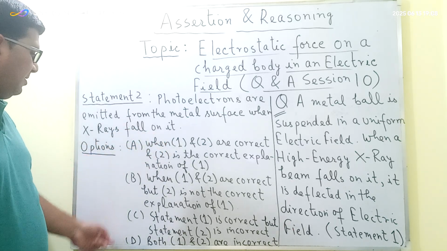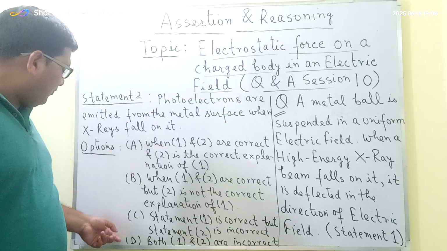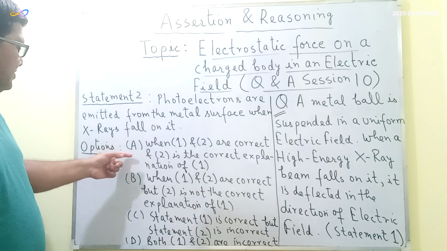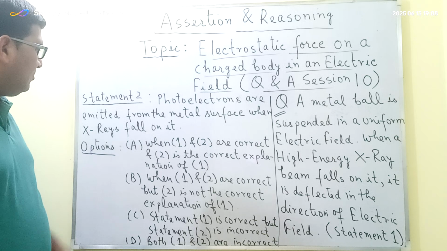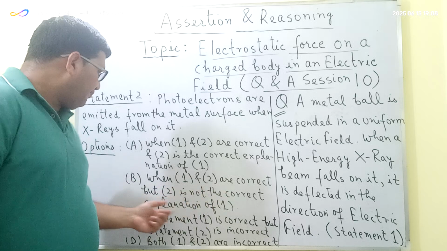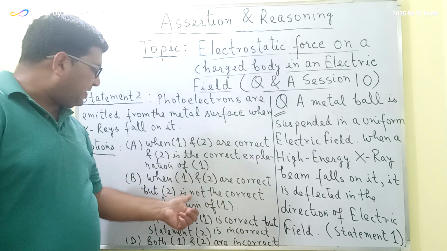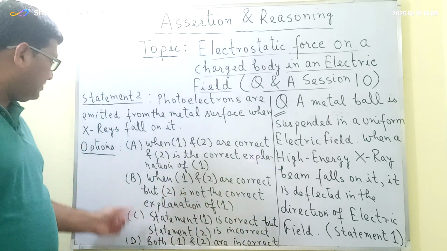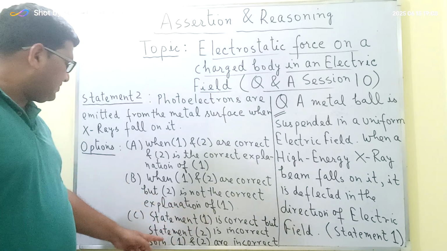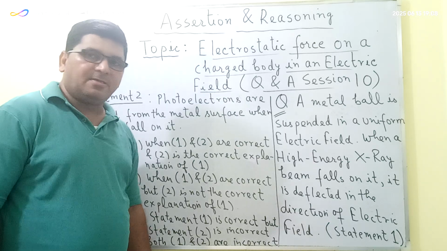So there are four options here, and we have to find the correct option out of these four. The first option is that statements 1 and 2 are correct, and statement 2 is the correct explanation of statement 1. The second option is that statements 1 and 2 are correct, but statement 2 is not the correct explanation of statement 1. The third option is that statement 1 is correct, but statement 2 is incorrect. And the last option is that both 1 and 2 are incorrect.